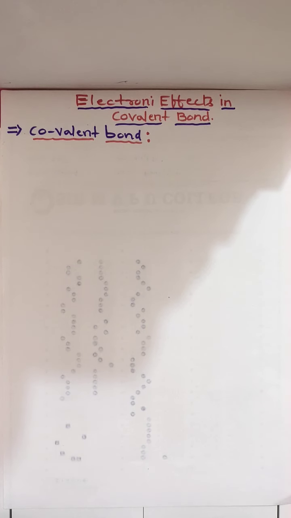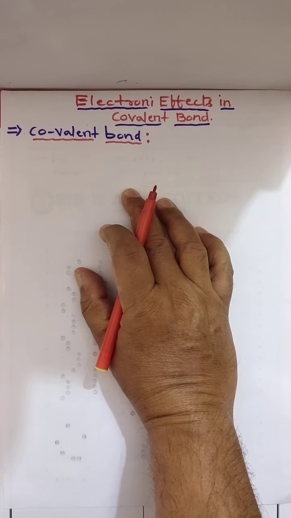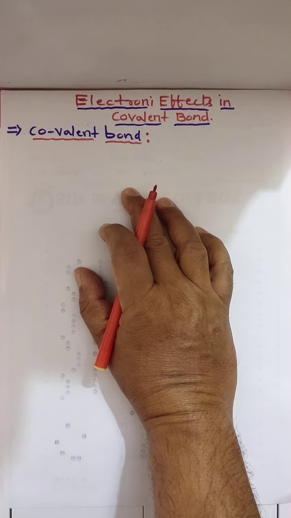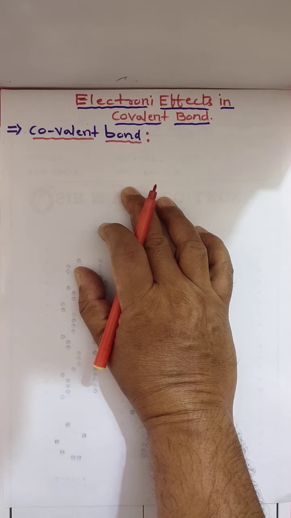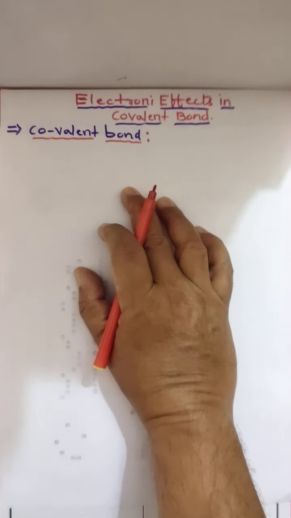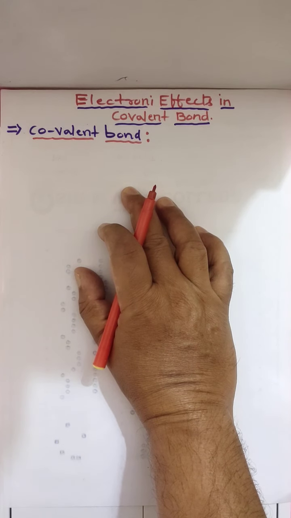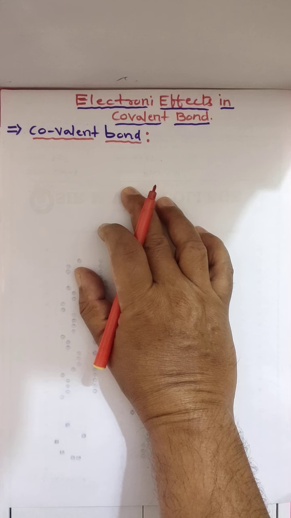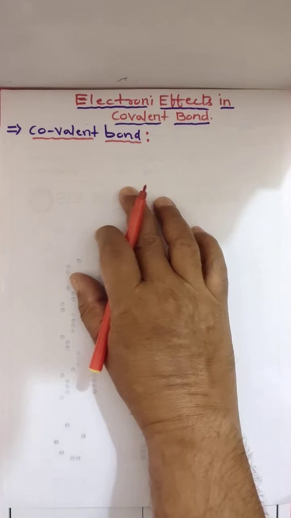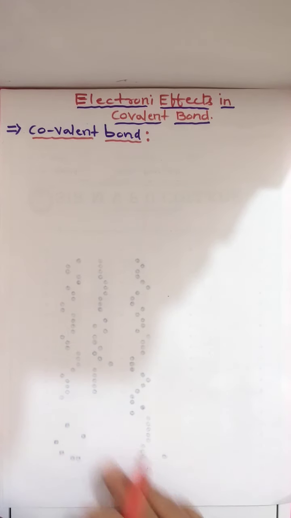Hi students, today we are going to discuss a very important concept, that is electronic effects in covalent bond. What is meant by electronic effects? We have to discuss now. So the title today is electronic effects in covalent bond. First we have to discuss the definition of covalent bond.